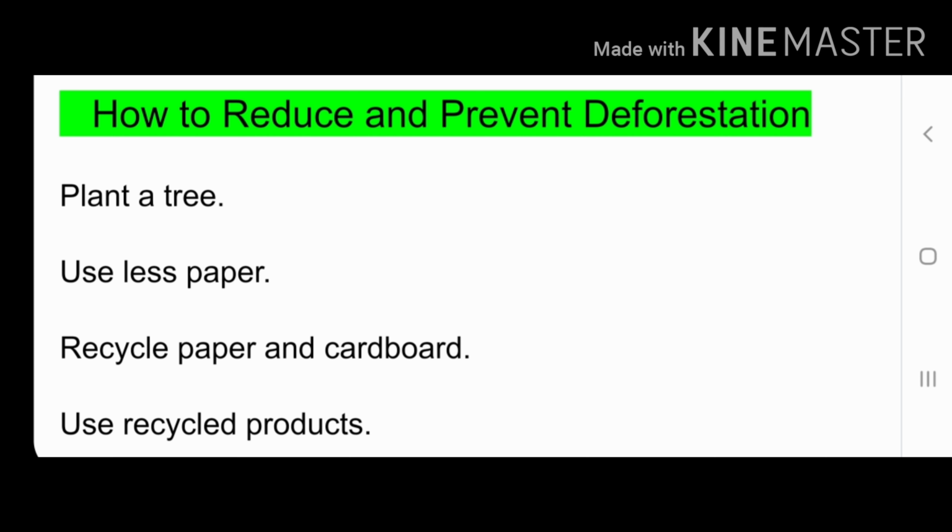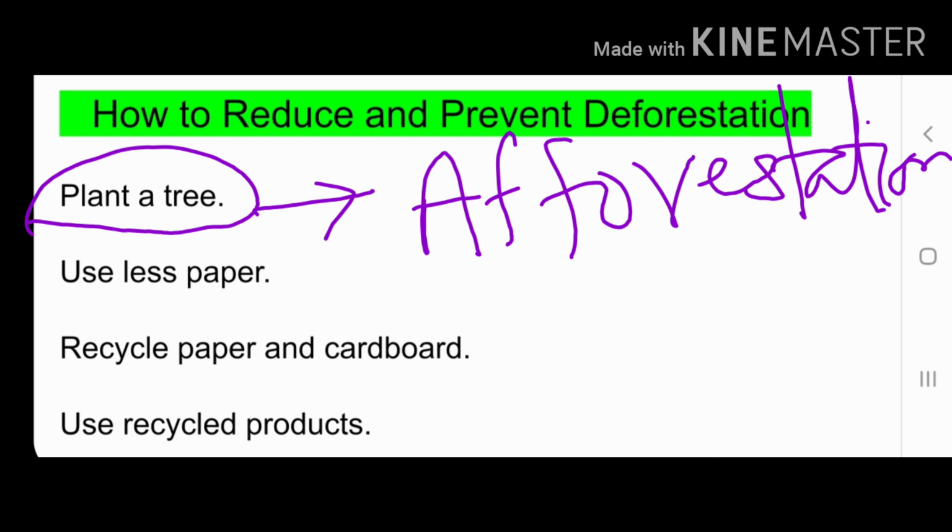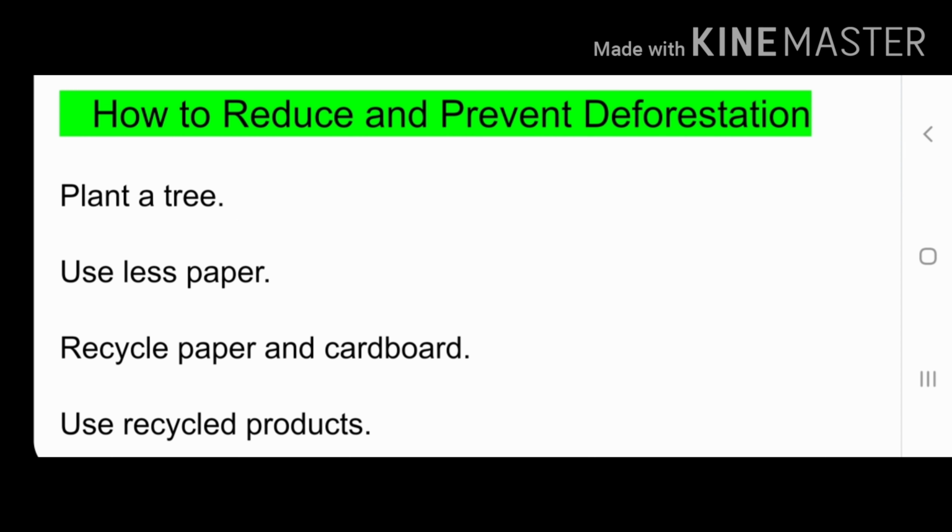Now our next topic is how to reduce and prevent deforestation. That means what are the various ways by which we can reduce or minimize it. First is plant a tree. That means plantation. We should plant more and more trees to avoid deforestation. Next is use less paper. As we know, paper is made from wood pulp, so for making paper we have to cut trees. So when we use less paper, we can minimize deforestation.